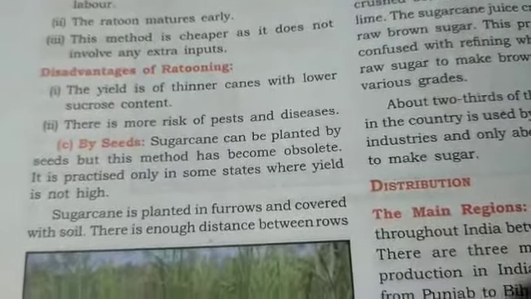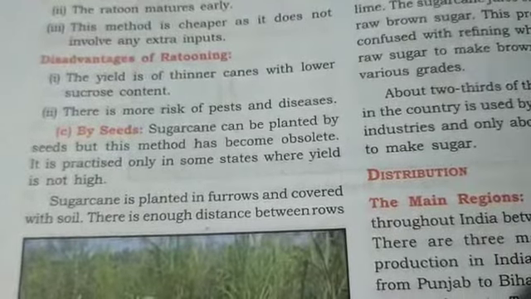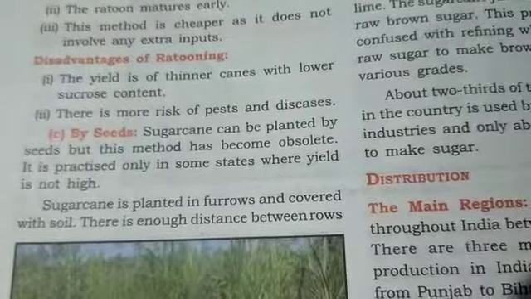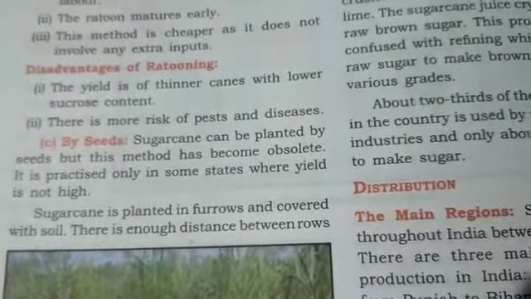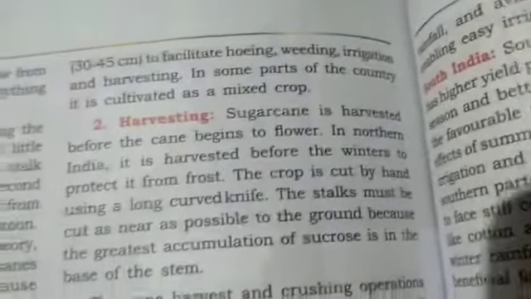Now, sugarcane by seeds. Sugarcane can be planted by seeds, but this method has become obsolete nowadays. It is practiced in only those states where yield is not very high. It is planted in furrows and covered with soil. Enough distance between the rows is kept for hoeing and weeding.